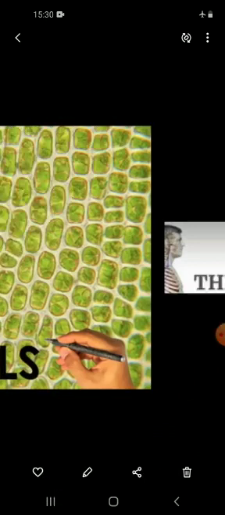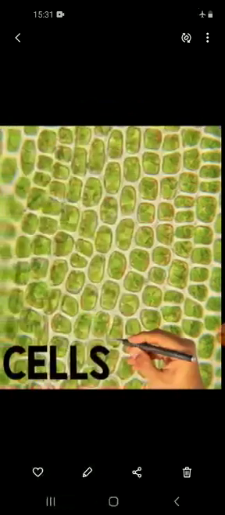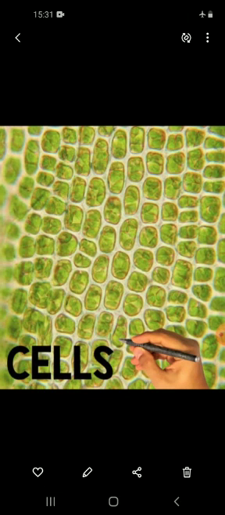I'm your science teacher, and in today's online class, we are going to revise our first unit, that is the human body. Unit number 1, the human body. We know that, like all living things, the human body is made up of cells. The human body is a wonderful machine, but it is made up of the tiniest unit that is known as cell. So what is a cell?